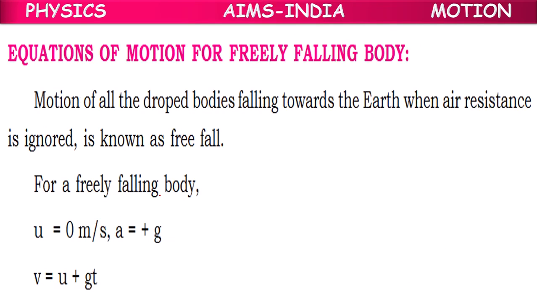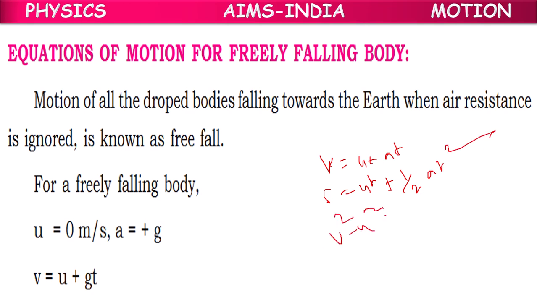Okay, children. So next, we have equations like V equal to U plus AT, S equal to UT plus half AT square, or V square minus U square equal to 2AS.